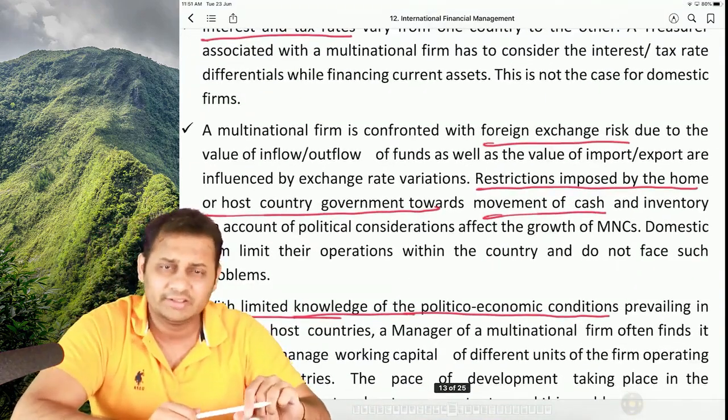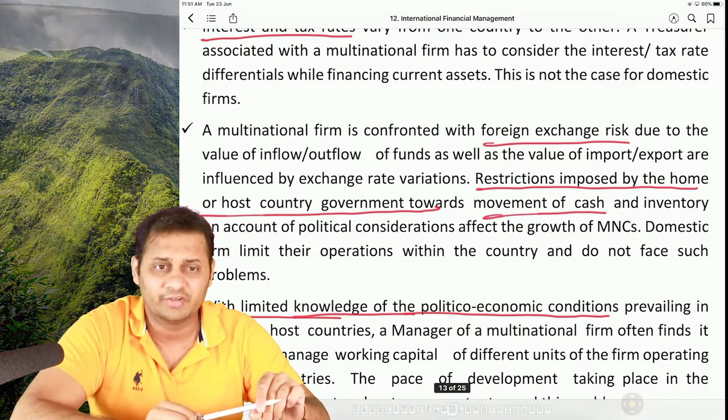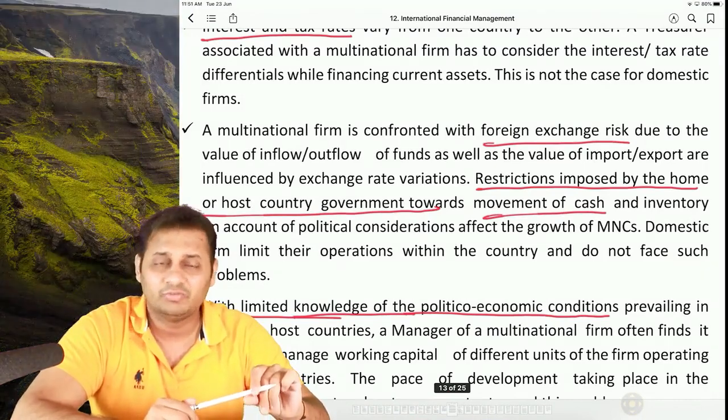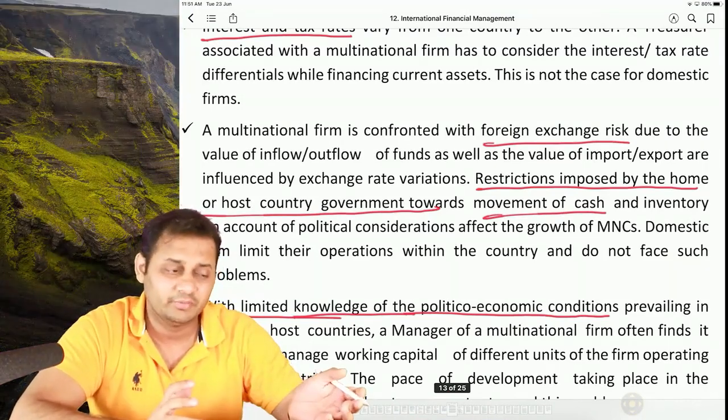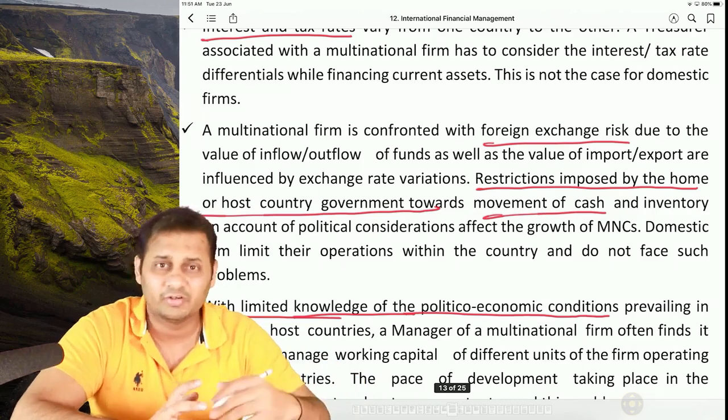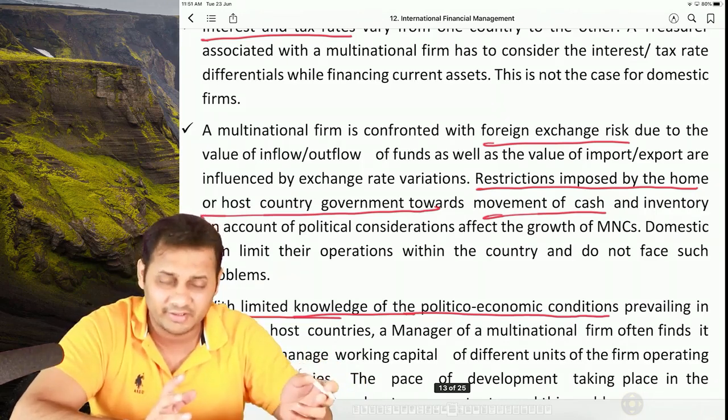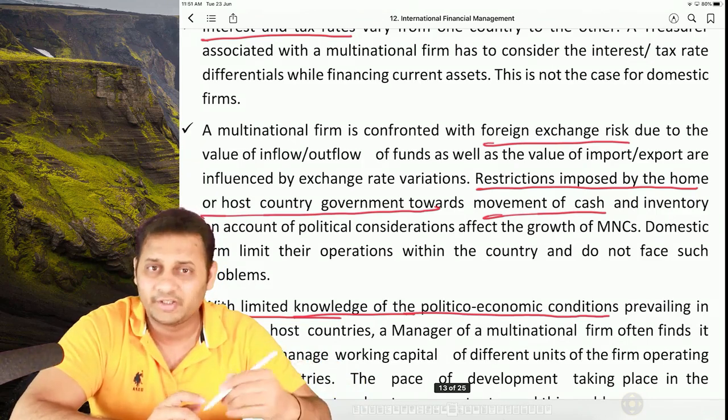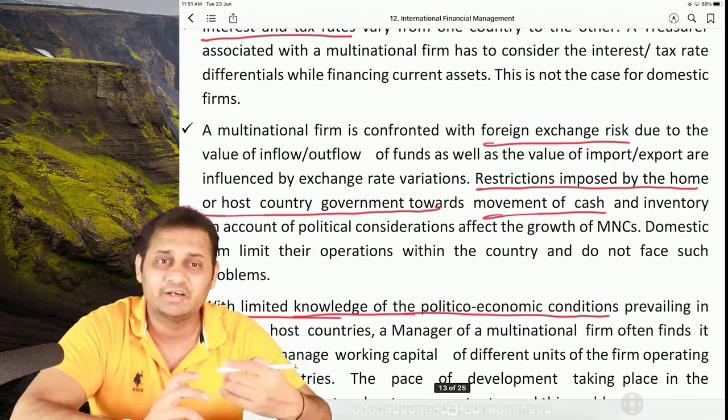The third complexity is always the same for everything: foreign exchange risk. Foreign currency is involved. Funds will be transferred from one country to another country. A lot of stock will be transferred. Raw material will be shipped from one country to another country. So exchange rate risk will always be there.